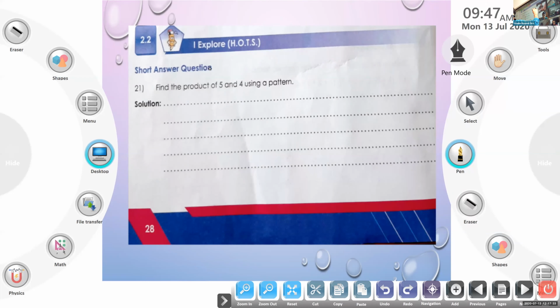Find the product of 5 and 4 using a pattern. So find the product of 5 and 4 using a pattern. Isha, please unmute and tell me, what is 5 into 4? 20. 5 into 4 is 20. But we have to find the product using a pattern.